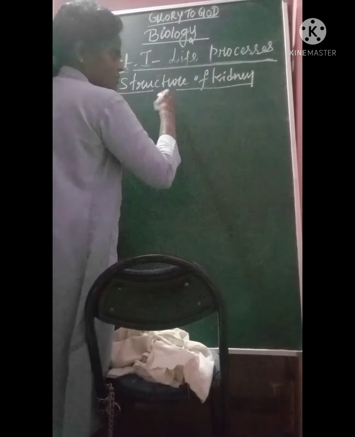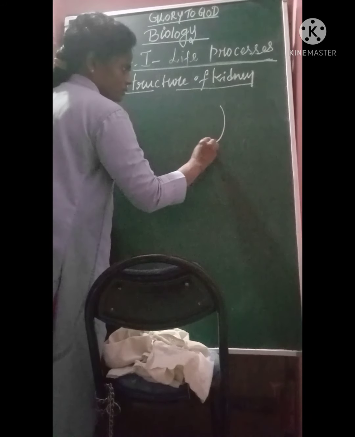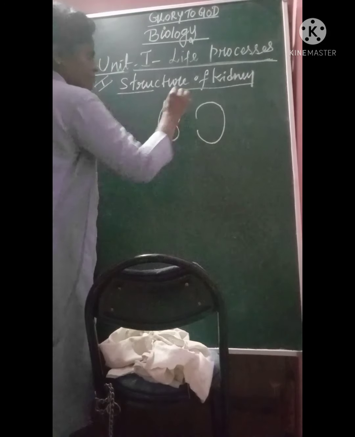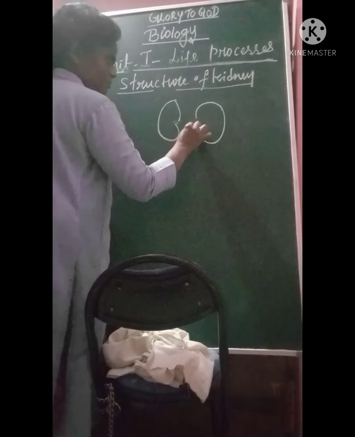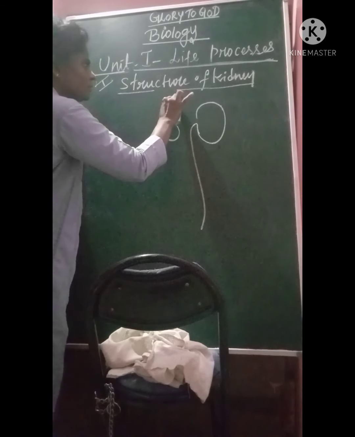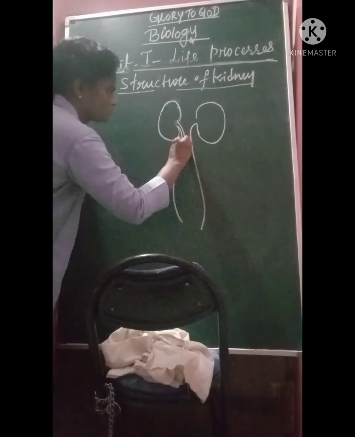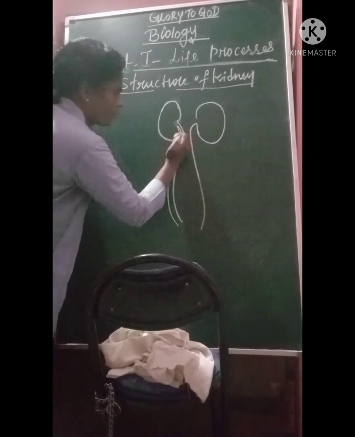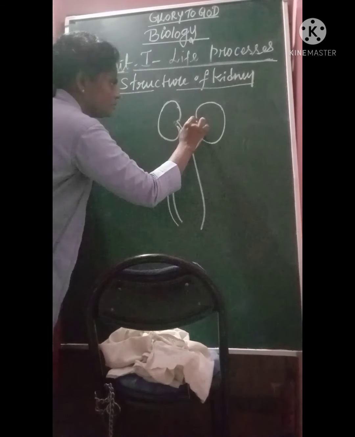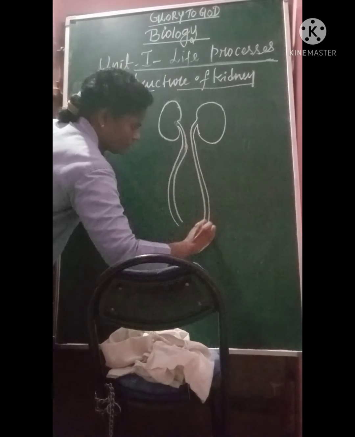Afterwards you have to draw 2 different pages. You do not have to draw this one actually. A pair of kidneys, not 2 pairs. A pair of kidneys. It's a bean shape. It will be like that.